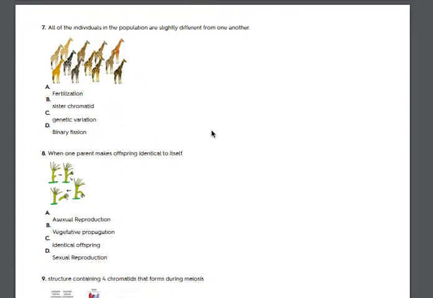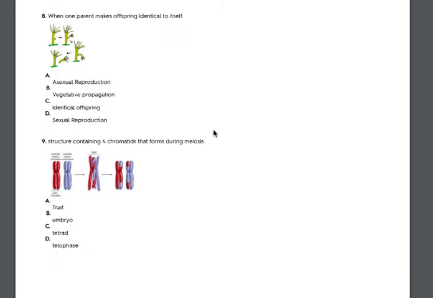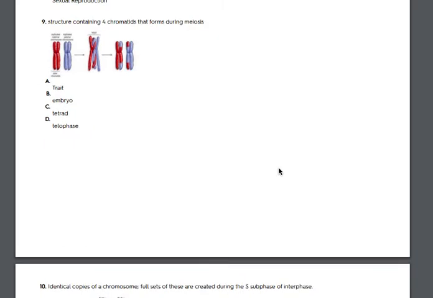7. All of the individuals in the population are slightly different from one another. A. Fertilization. B. Sister chromatid. C. Genetic variation. D. Binary fission. 8. When one parent makes offspring identical to itself. A. Asexual reproduction. B. Vegetative propagation. C. Identical offspring. D. Sexual reproduction. 9. Structure containing 4 chromatids that forms during meiosis. A. Trait. B. Embryo. C. Tetrad. D. Telophase.